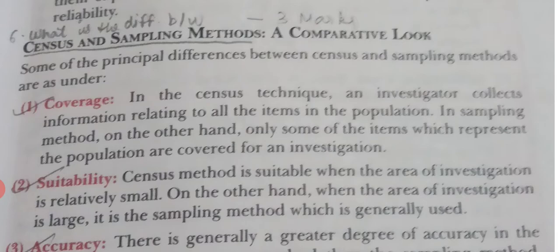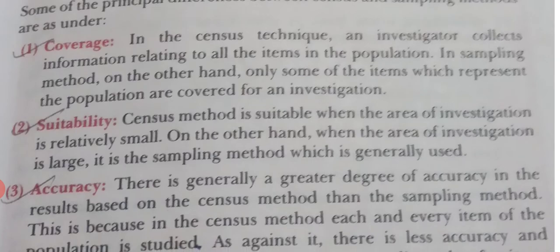But in sampling method, only a few of the items are investigated or studied. For example, out of 25,000 households, only 2500 households are selected to get the information. So in census method, all the items are investigated, but in sampling method, out of the entire population, only a few of the items are selected to get the information and to draw the conclusion.